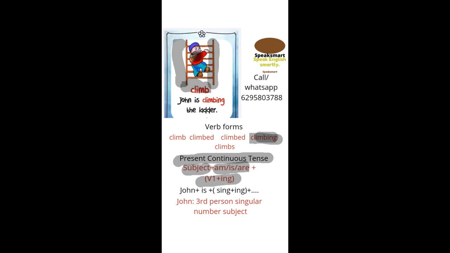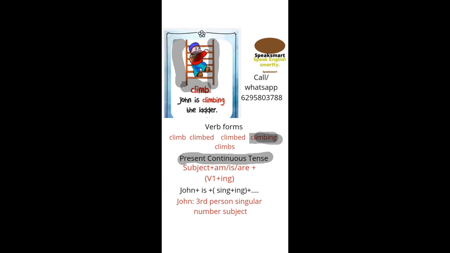Now we know the rules. The rule, I'm highlighting it, in present continuous tense, and below you look, the rule is subject plus am is are plus verb plus ing.